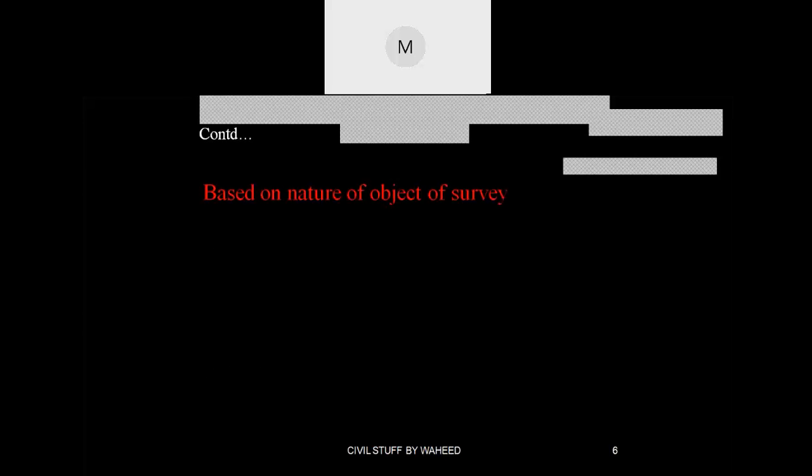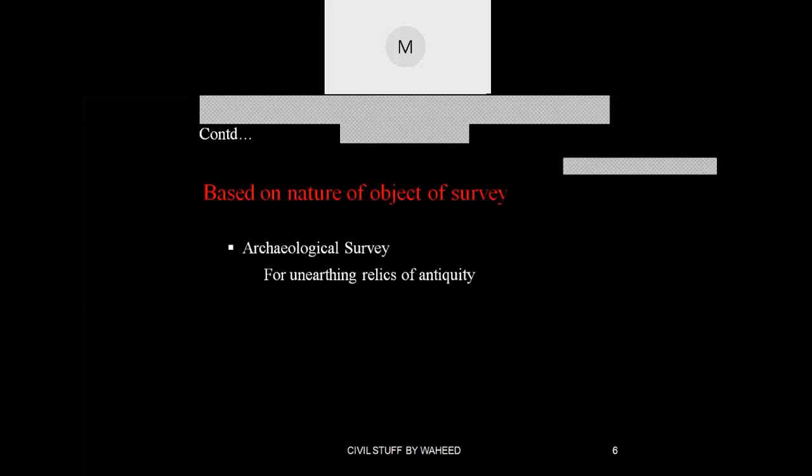First, based on the object of survey: archaeological survey. What is the purpose? For unearthing the relics of antiquity, past relics, ancient structures, as we call them, that comes under the archaeological department. So that survey is called archaeological survey. Next, geological survey is completely related with the soil underneath the earth surface.